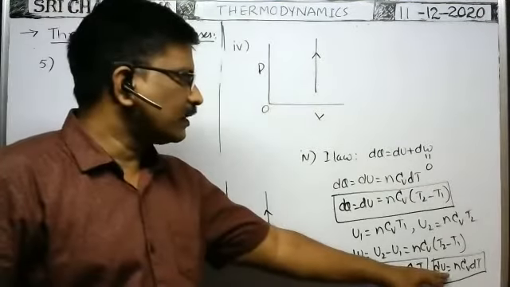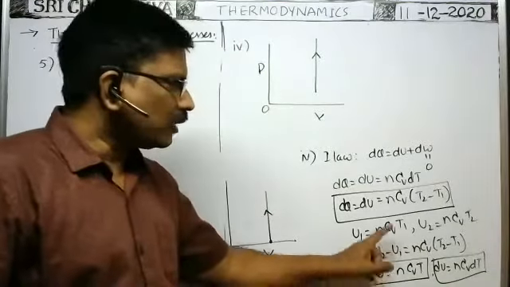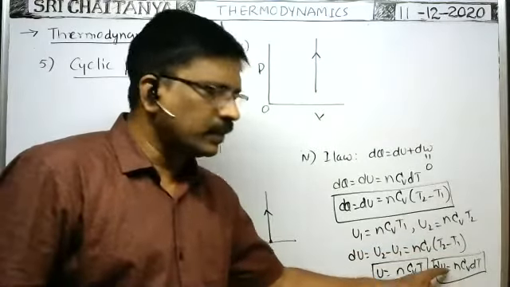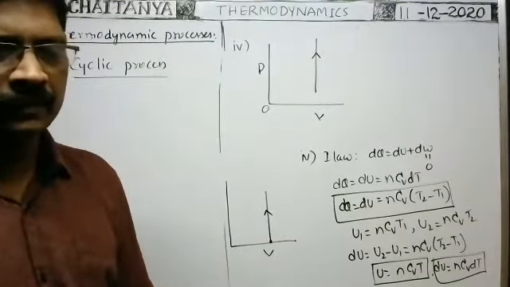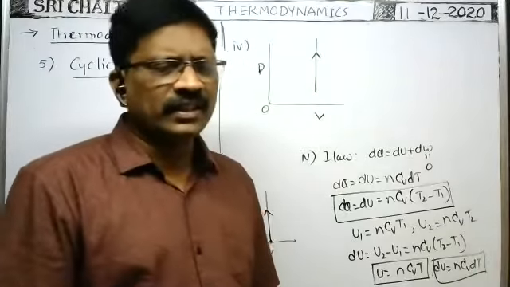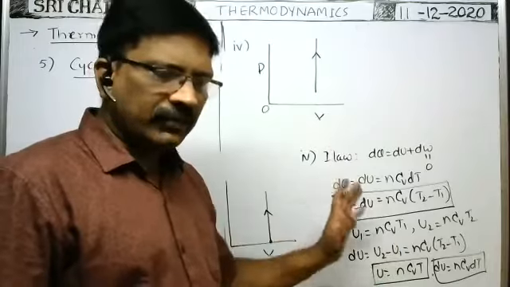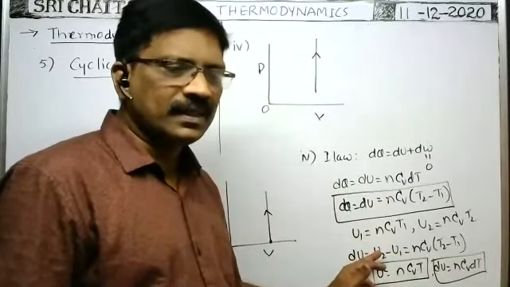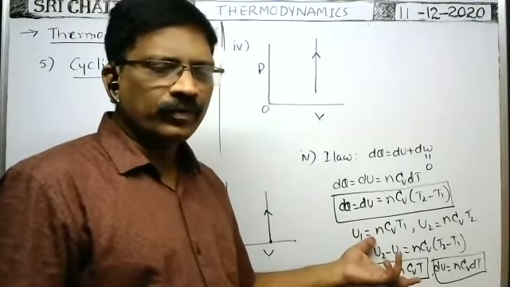That change in internal energy is equal to nCv dT. It is the internal energy at a particular temperature. Due to change of temperature, this is the formula for the change in internal energy. Change in internal energy means final internal energy minus initial internal energy. Initially, for the given gas at a temperature T1 the internal energy is U1. At a temperature T2 the internal energy is U2. Then the change in internal energy is U2 minus U1.